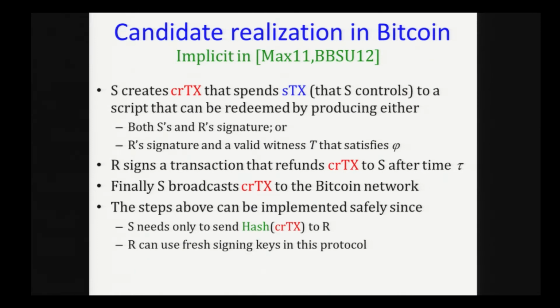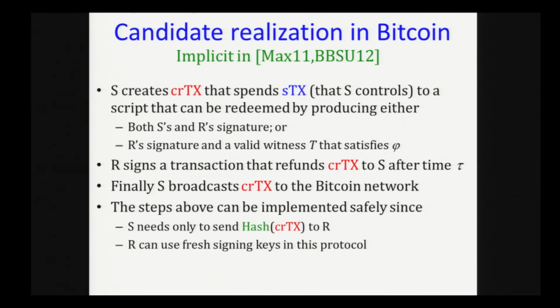So in the first step, S is going to create this new transaction called CRTX that is going to spend the money that he actually holds to a Bitcoin script. And this can be redeemed either by producing both S and R's signature, so this is for the refund, or just R's signature and a valid witness T that satisfies the circuit. So this is for the claim. Then R is going to sign a transaction that refunds this CRTX back to S after time top.